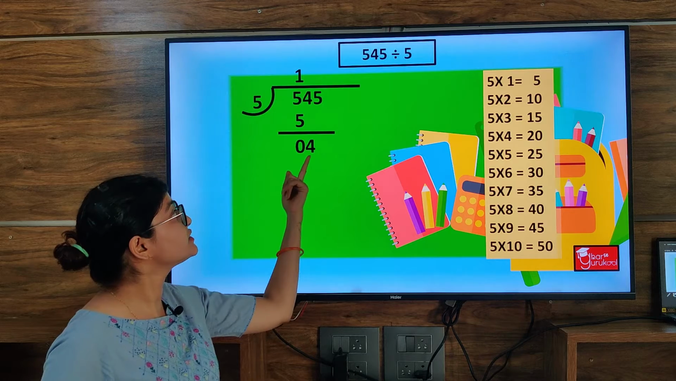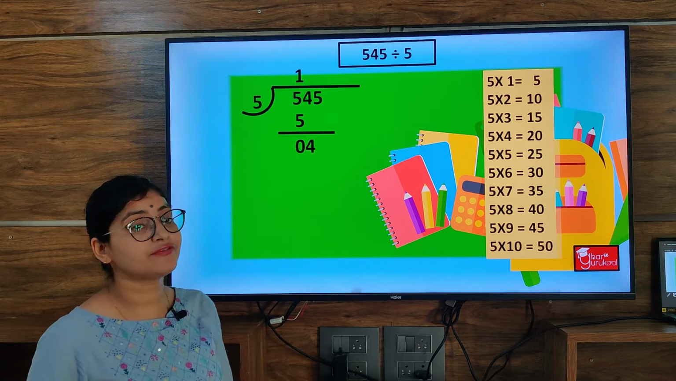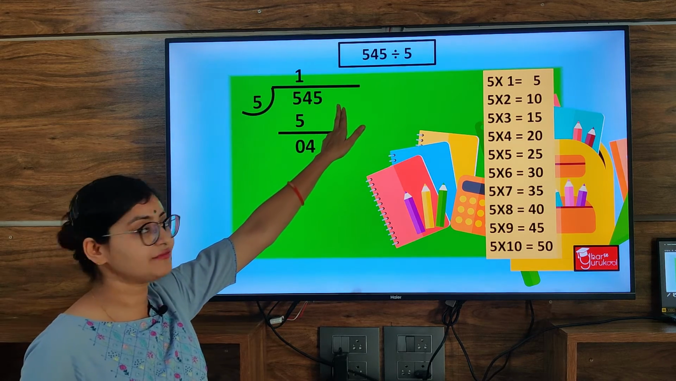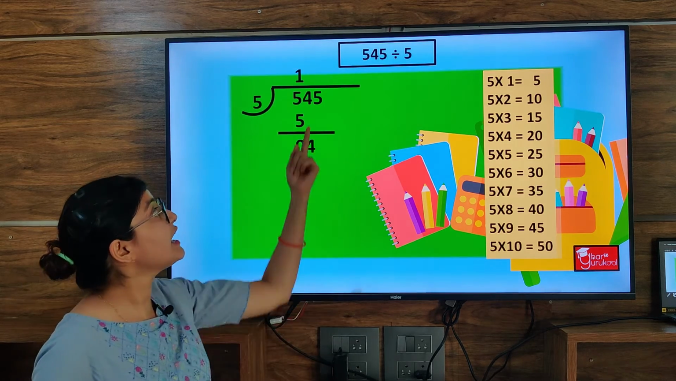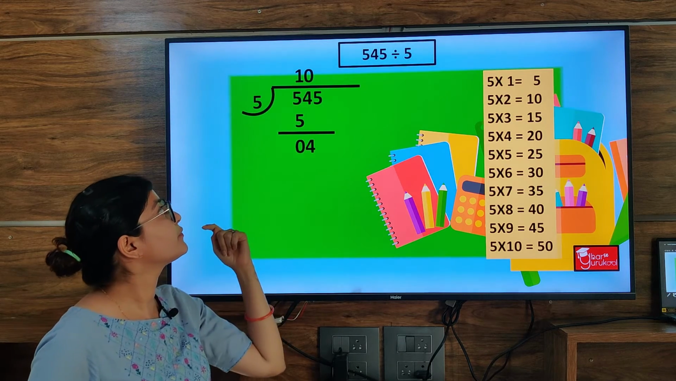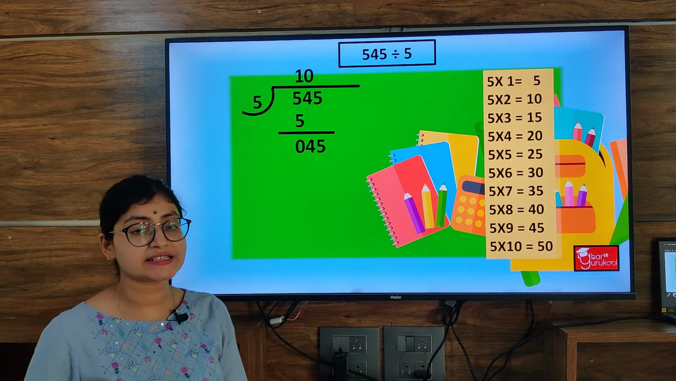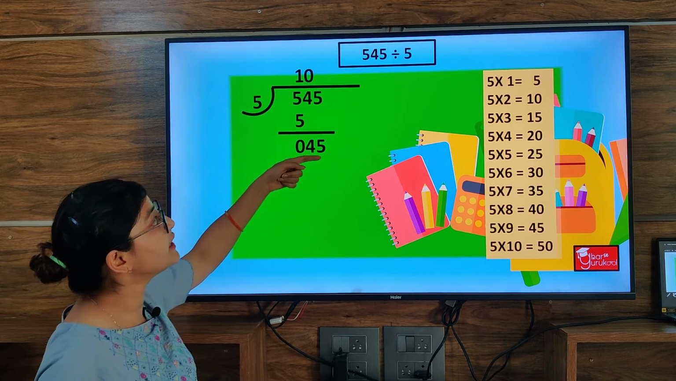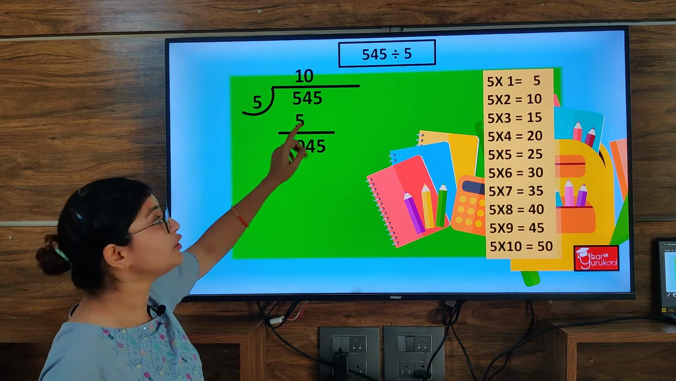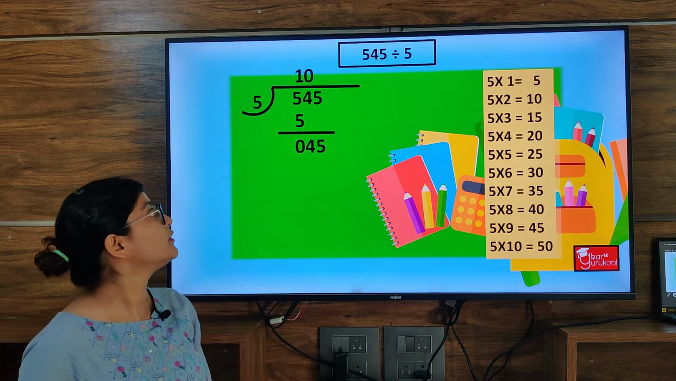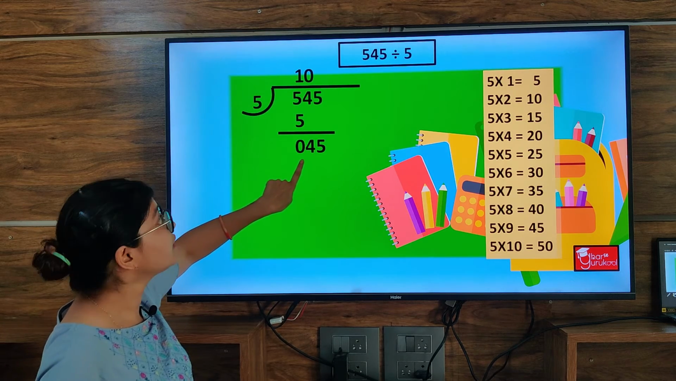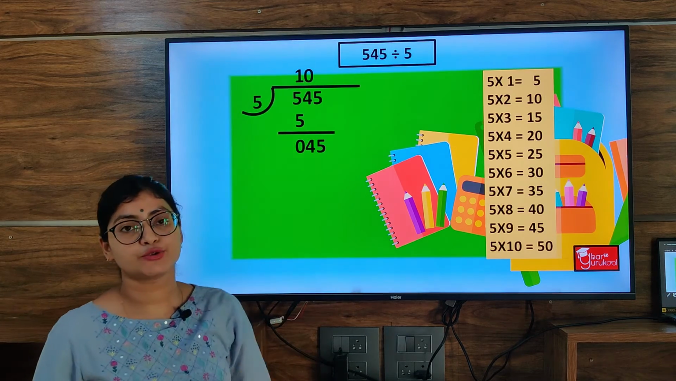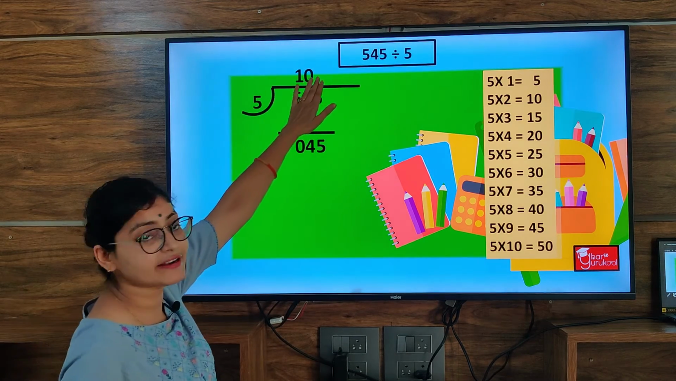Now if we compare this 4 with 5, we find that 4 is a smaller number than 5, and we have one more number left here, which is 5. So we have to put this number here. Now the point is, if in one time you put two numbers, you take two numbers from the dividend here, then you have to add a 0 here. Okay, 4 we already put here. Now if we take this 5 also, then we have to give a 0 to the quotient. So we have added a 0.